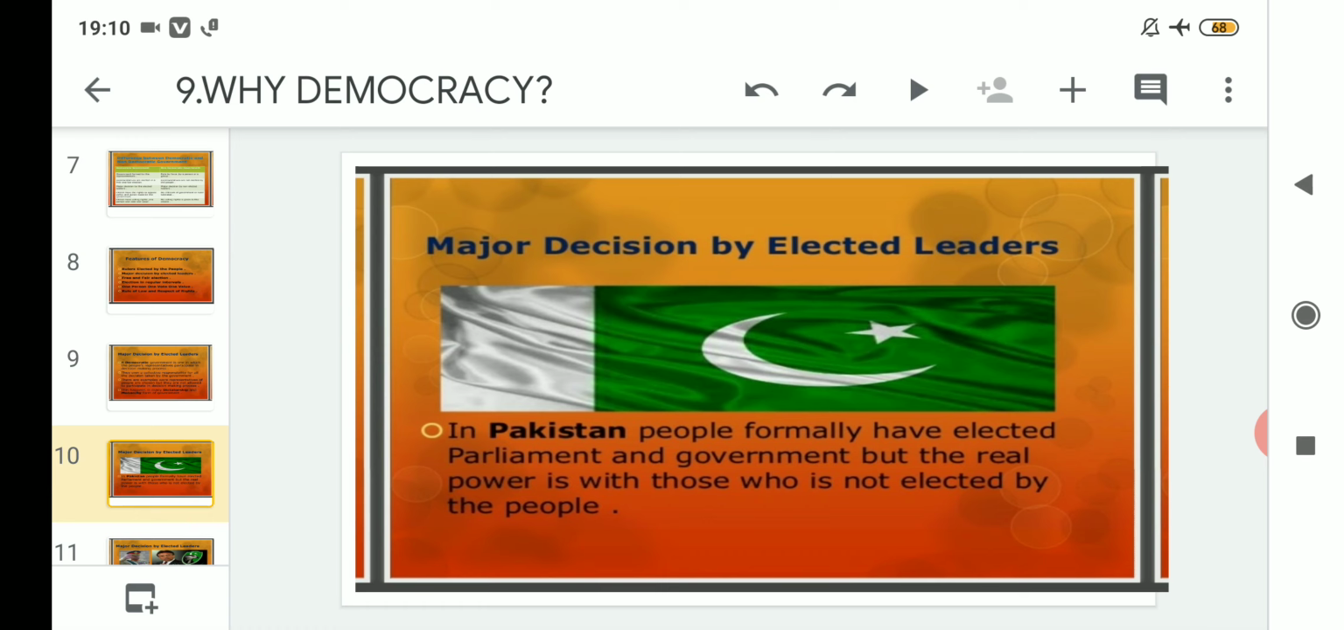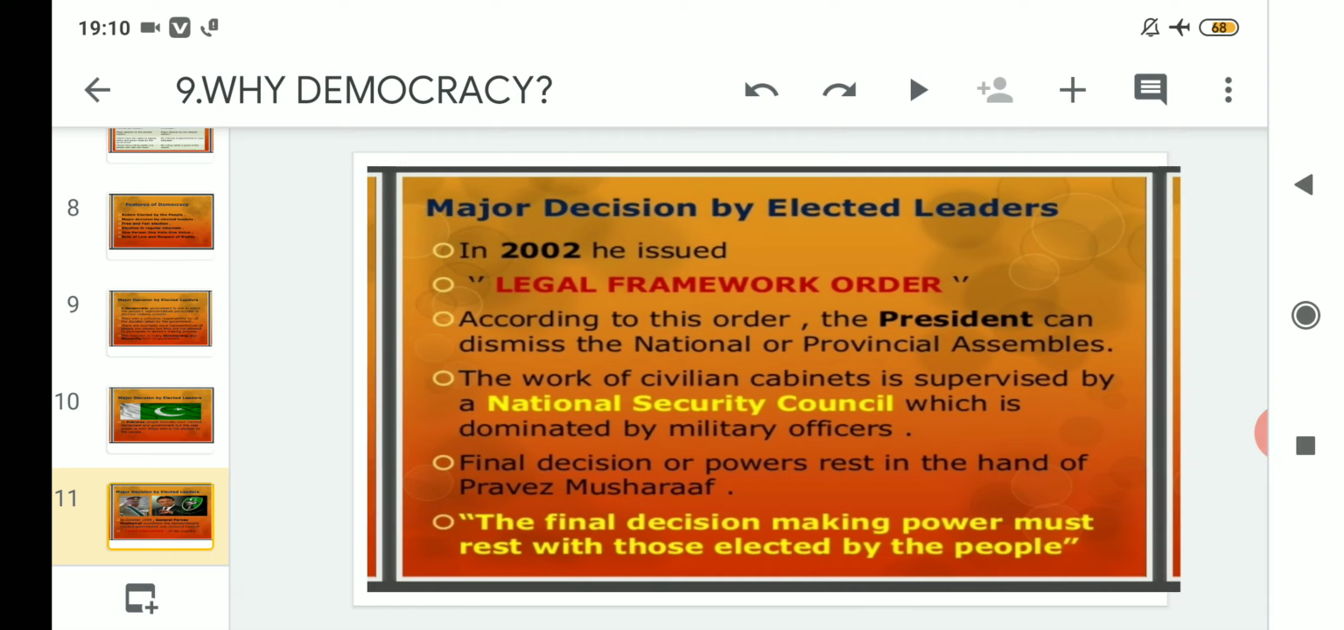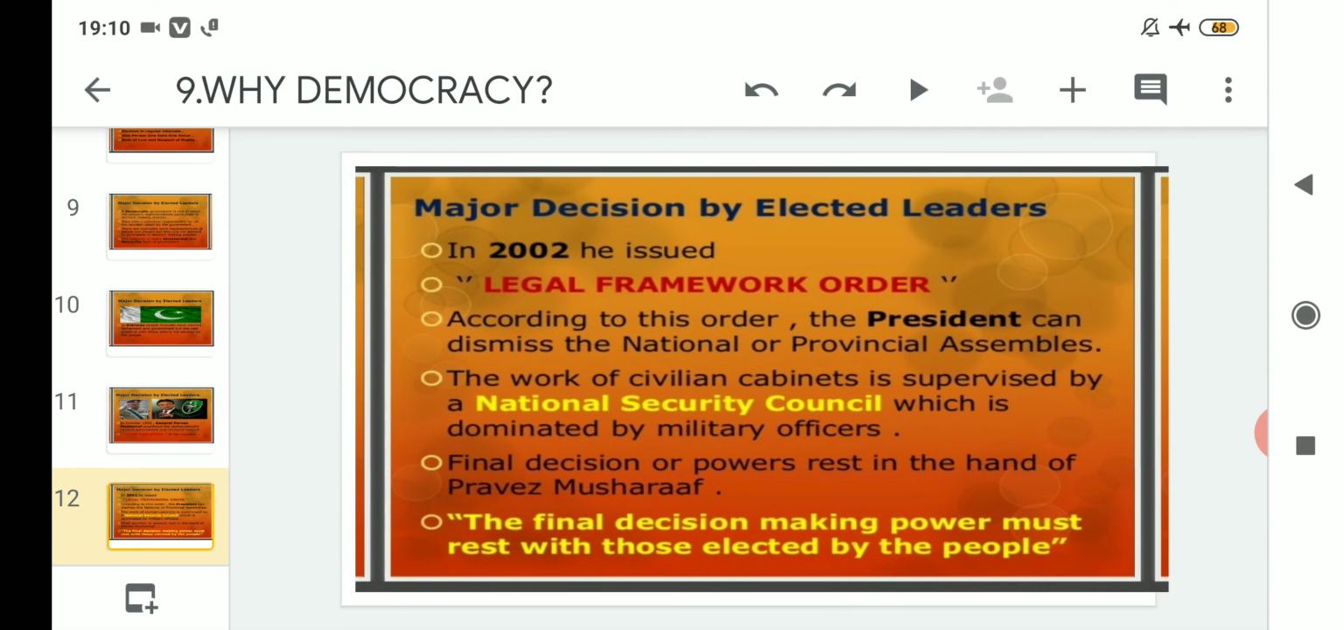We took the example of Pakistan in that case, where Pervez Musharraf did this unconstitutional work, where in 1999 he declared himself the chief executive after overthrowing a democratically formed government, and at last he captured Pakistan as a whole and took all the powers into his own hands.